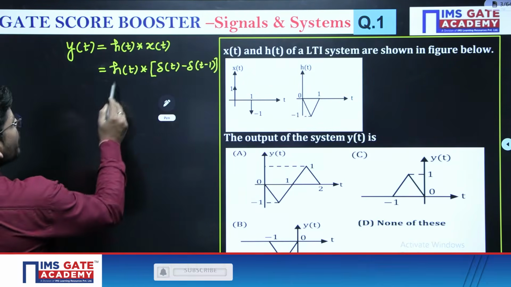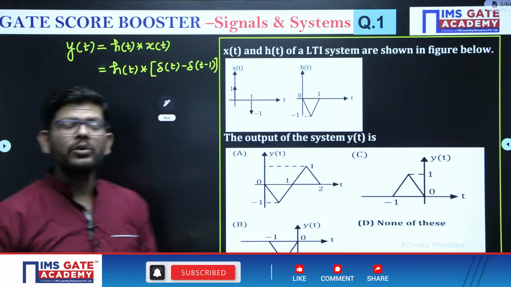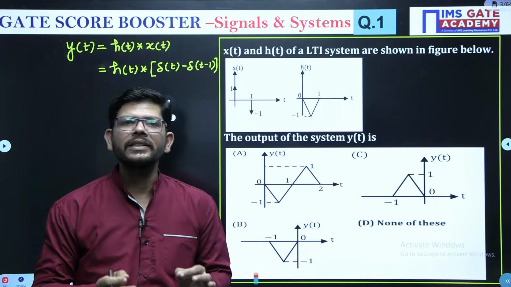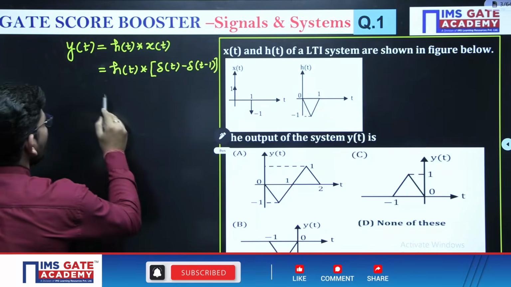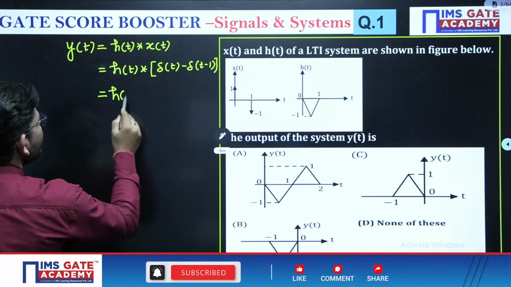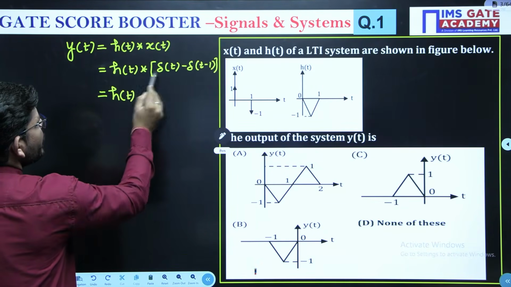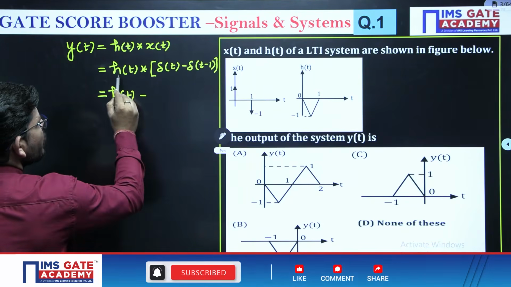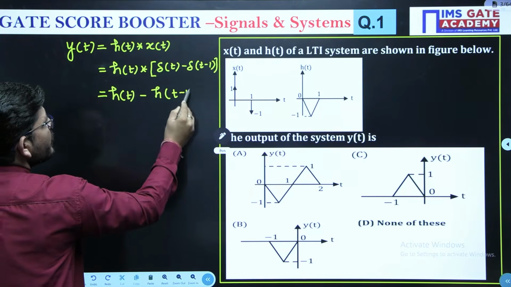How? Just see. So h(t) convolved with delta(t) minus delta(t minus 1) we are having. Now you know that convolution of any signal with an impulse results in the same signal. So when we convolve h(t) with delta(t), we are going to get h(t), and when we convolve h(t) with delta(t minus 1), it will give us h(t minus 1).